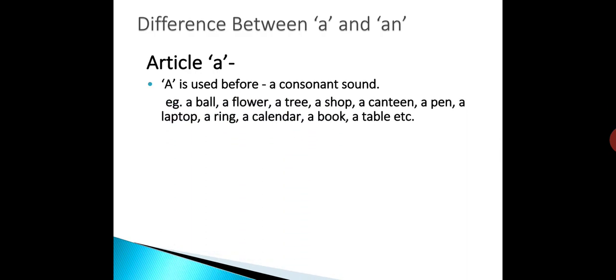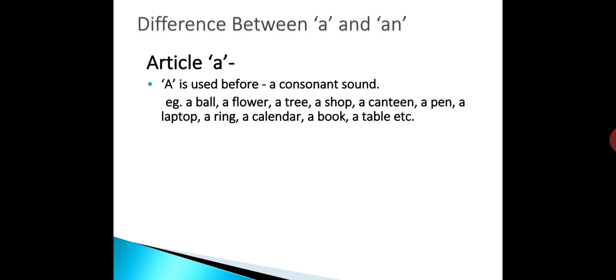For example, a ball, a flower, a tree, a shop, a canteen, a pen, a laptop, a ring, a calendar, a book, a table, etc. All these are countable. They are in the singular number and they begin with a consonant sound. So friends, remember we use a before a countable noun in the singular number beginning with a consonant sound.